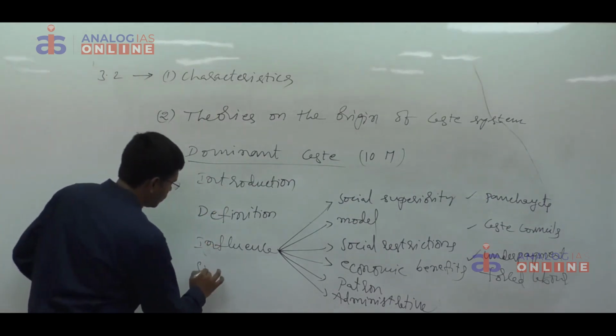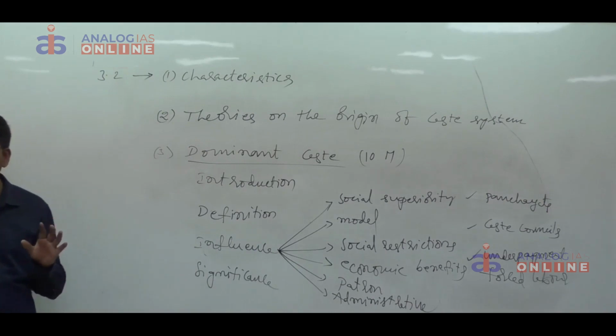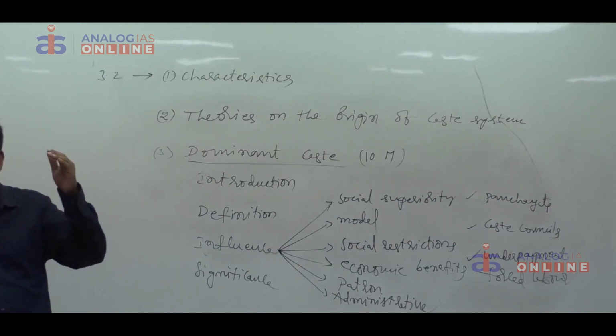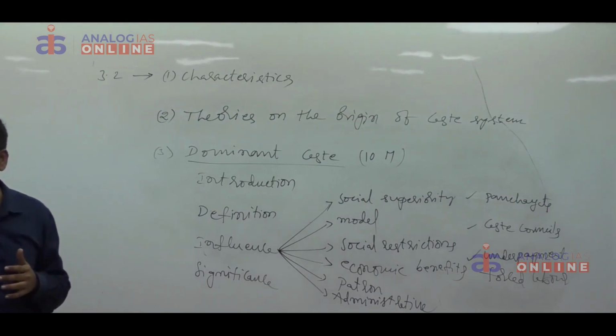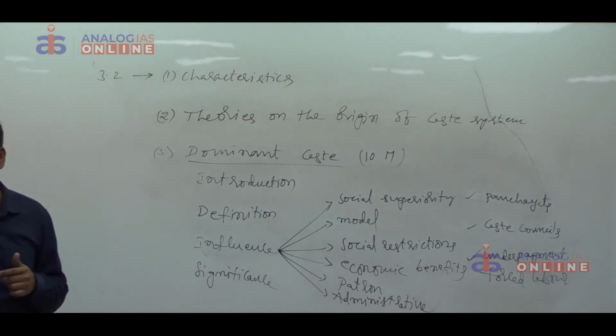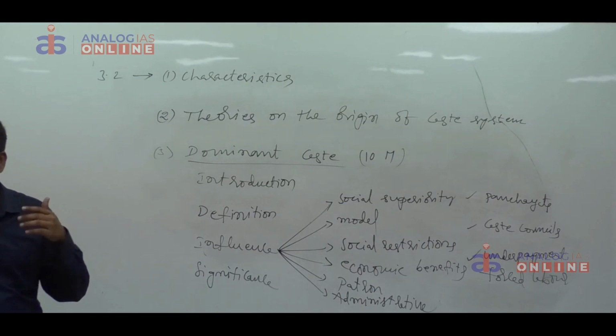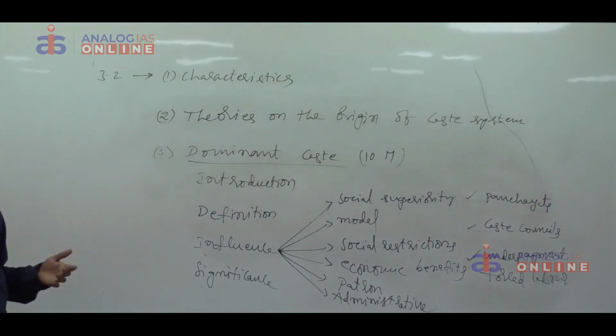Then the significance of this concept. The concept of the dominant caste is useful for us to understand the hierarchy of relations in the villages. It is useful for us to understand the settlement of disputes in the villages. It is useful for us to understand the patterns of sanskritization. What is sanskritization? Imitation of the lifestyle of the upper caste by the lower caste people. We have 4 models of sanskritization: Brahmanic model, Kshatriya model, Vaishya model and Shudra model. Which pattern is prevalent in which area, to understand that is important.